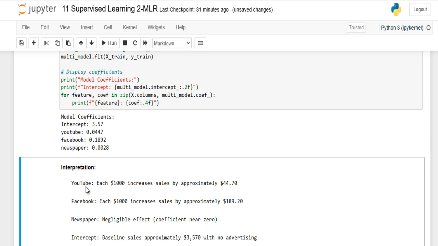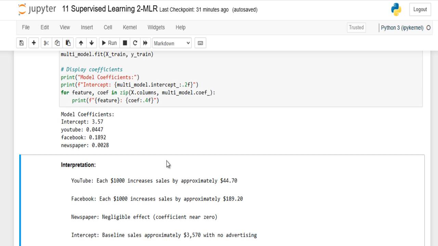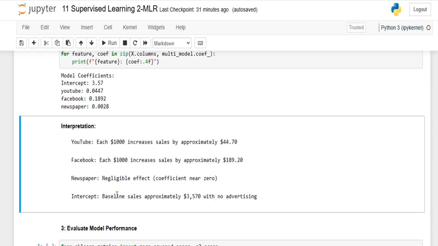For YouTube, each 1,000 unit increase raises sales by approximately 44.70, and for Facebook, approximately 189.20. Newspaper has a negligible effect, near zero, 0.002. The intercept is 3,570 with no advertising, the baseline sales.